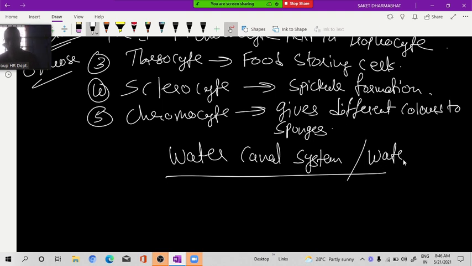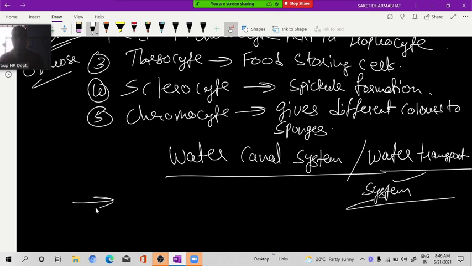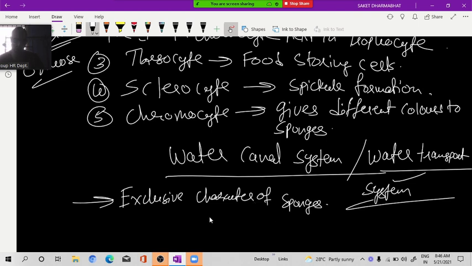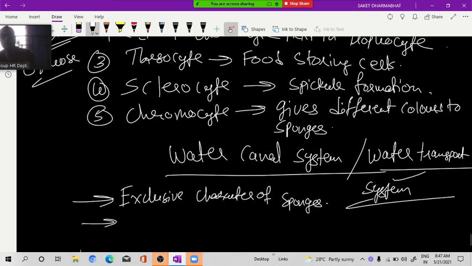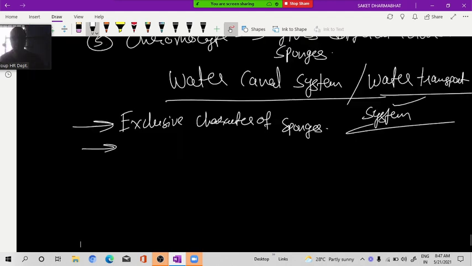This is the water transport system, also called the water transport system. It is the exclusive characteristic of sponges, means in no other animal this system is formed. Exclusive character of whom? Sponges. No other animal is having this water canal system. So what is the water canal system? The interconnected network of tubes and pores is called the water canal system.